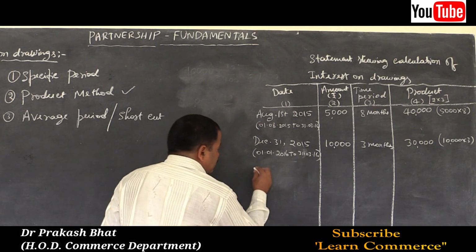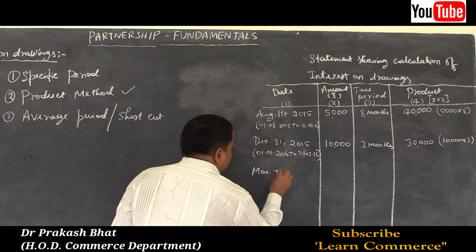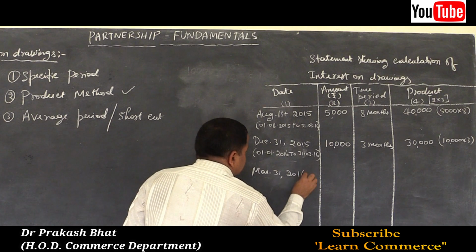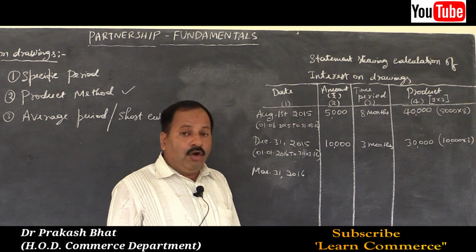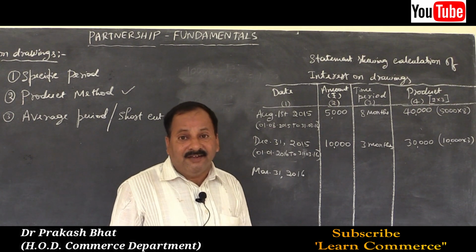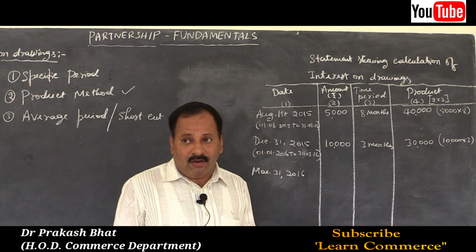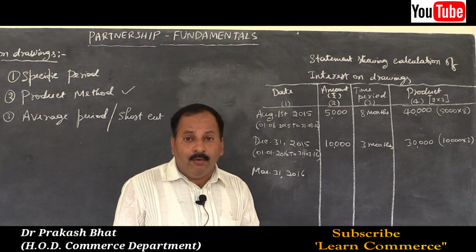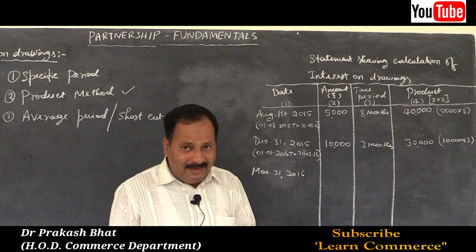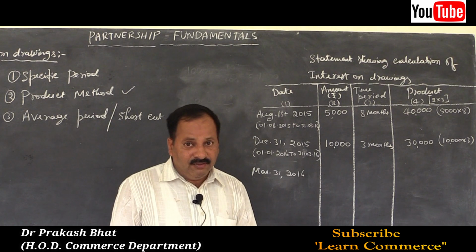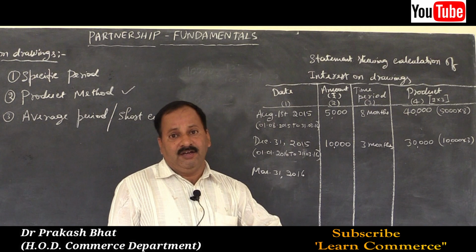Last one, third withdrawal was on 31st March 2016. That is the end of the accounting year. On that date itself the year ends, so don't count that because there are no months at all. On the last day of the accounting year the amount was withdrawn, so no need to pay any interest on that amount, because the amount of withdrawal was on the last working day of the year.